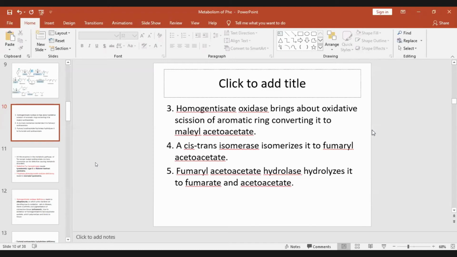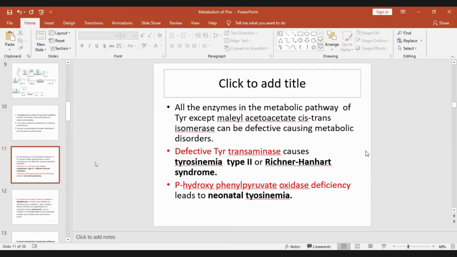All these inherited disorders or amino acidopathies, about which you will be learning subsequently, are associated with mental derangement. So early treatment has to be initiated to prevent mental derangement of the child. Defective tyrosine transaminase leads to tyrosinemia type 2 or Richner-Hanhart syndrome. Parahydroxyphenyl pyruvate oxidase deficiency leads to neonatal tyrosinemia.